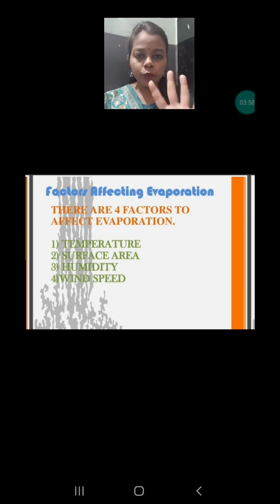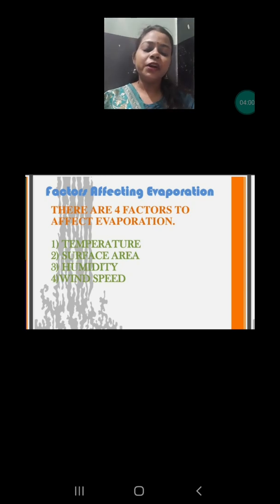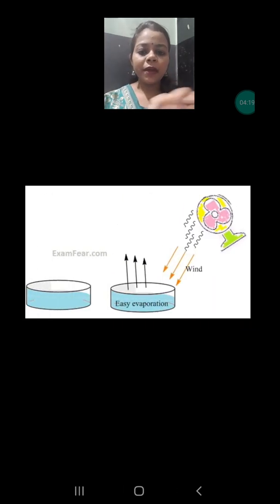So there are four factors that affect the rate of evaporation. That means they decide whether the evaporation process will happen very fast or very slowly. And what are those factors? Those factors are temperature, surface area, humidity and wind speed. So let's start one by one.